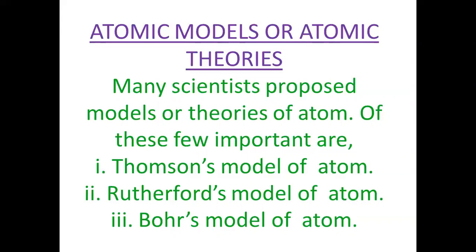Scientists were eager to know about these particles, how they are arranged, and what they do inside the atom. Now, the atomic theory or atomic model explains to us the distribution of mass inside the atom. And there are three fundamental particles: electron, proton, and neutron.